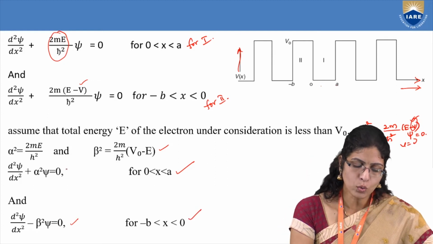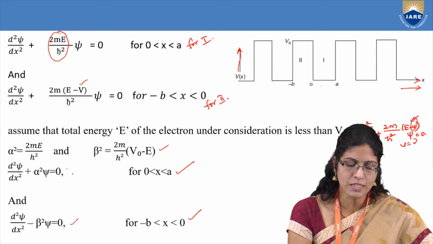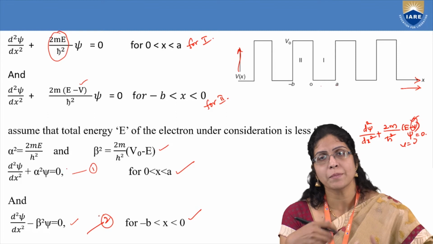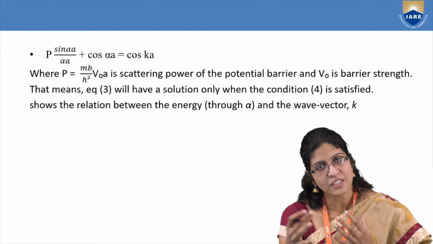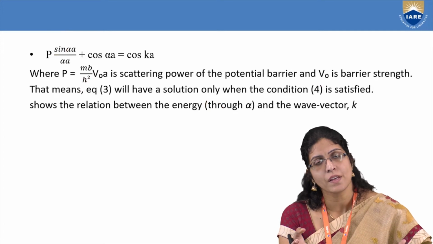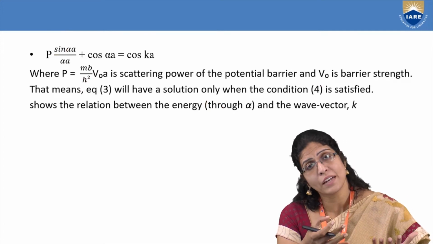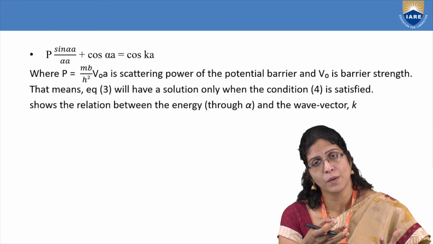The general solutions for these two equations can be written, and they can be subjected to different boundary conditions, just like how you have done for the particle in a one-dimensional potential box.